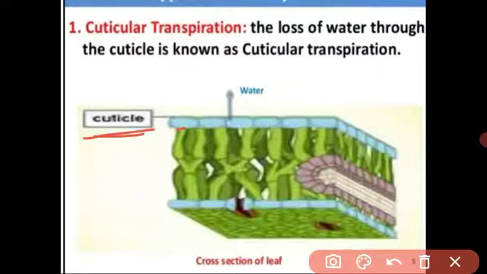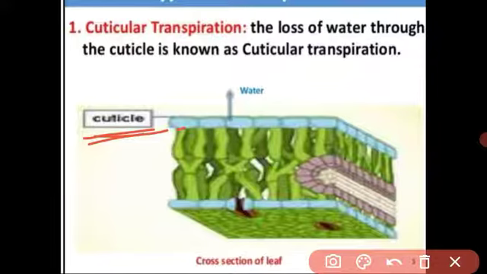The cuticle is very thick. Its main function, student, is to prevent the loss of water from the plant. In desert plants like the cactus and aloe vera, they have a thick cuticle, and this thick cuticle prevents the loss of water.